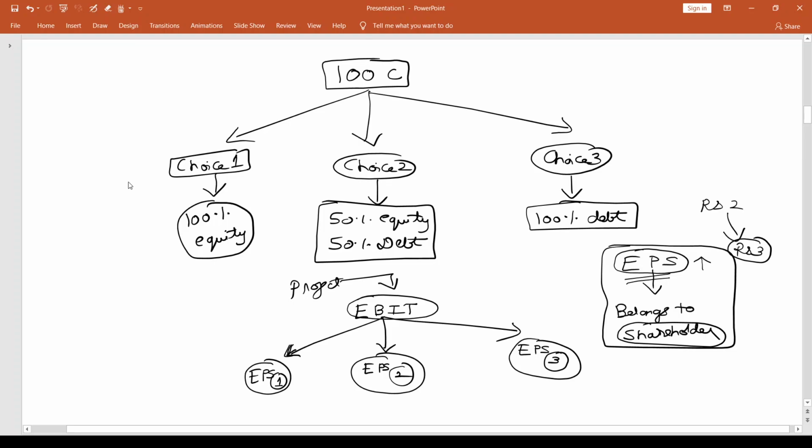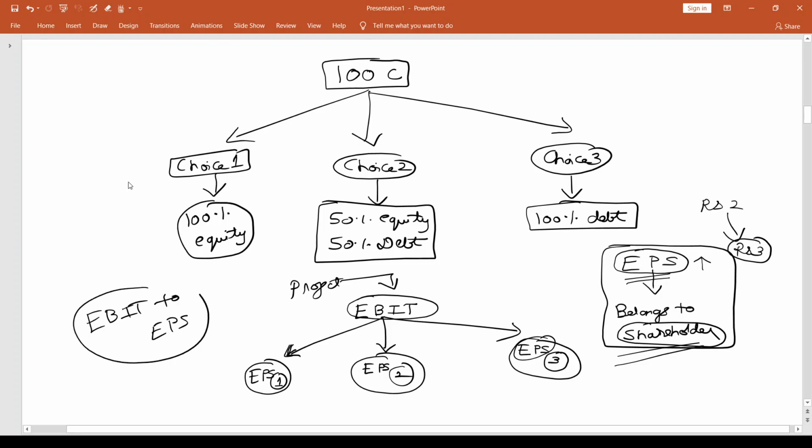For the same project, same amount of investment, assuming that all the three choices are possible for me, if one choice is going to give me the highest EPS, in comparison to the other two, the number in EPS is going to be high. Obviously, that's what I'm going to prefer if I feel that I should keep my shareholders happy. So that is exactly the reason why we do this analysis called EBIT to EPS.